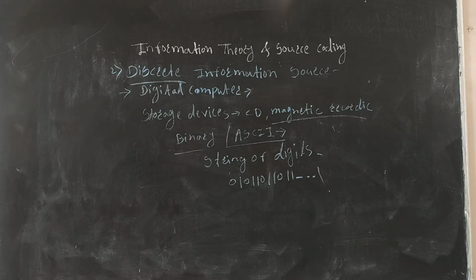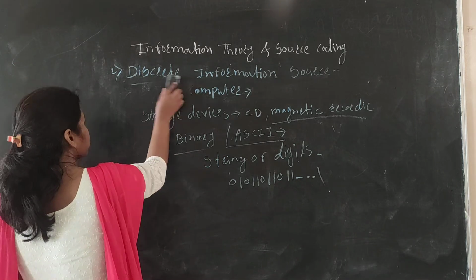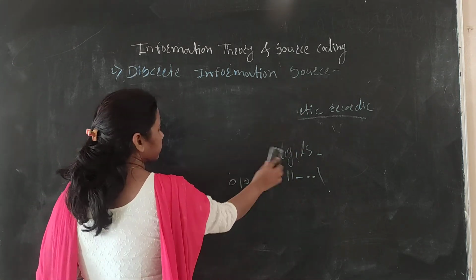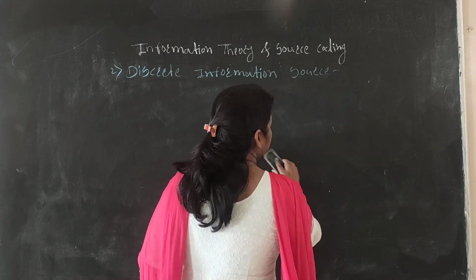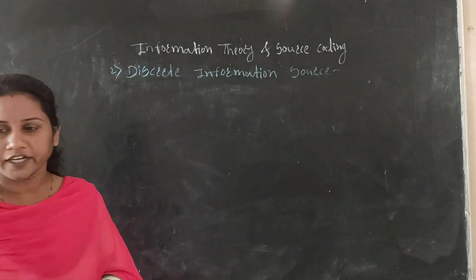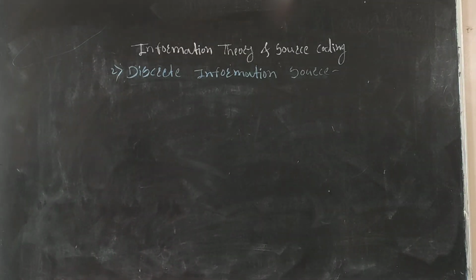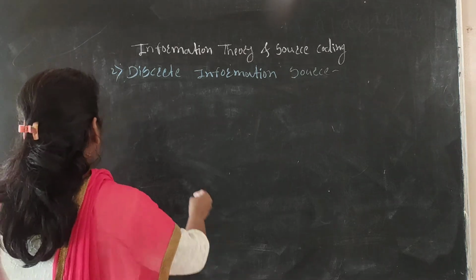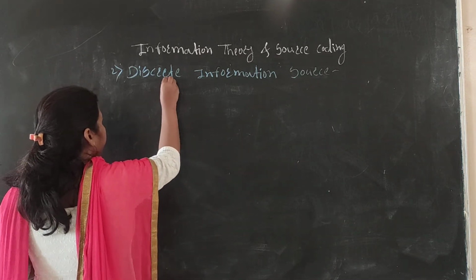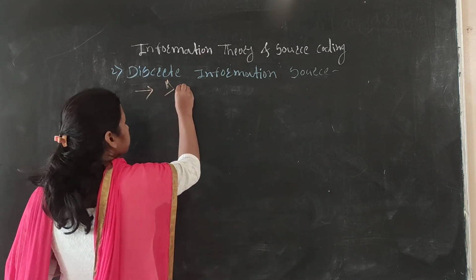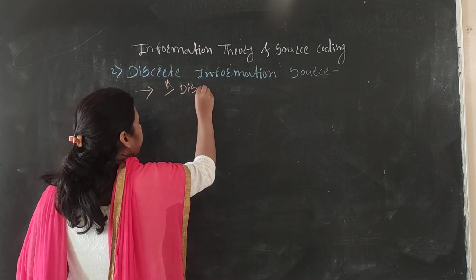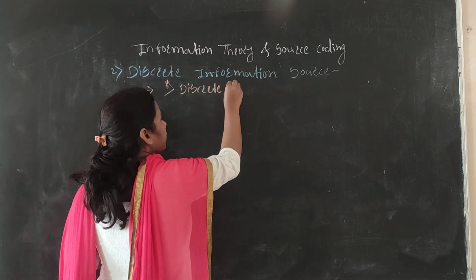Again, this discrete information source can be divided into two types. Which are the types of discrete sources? The first type is the discrete memoryless source.